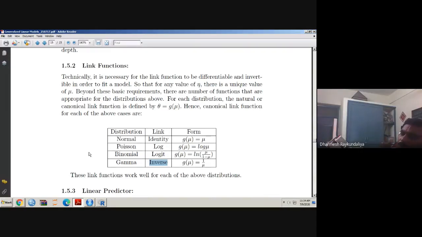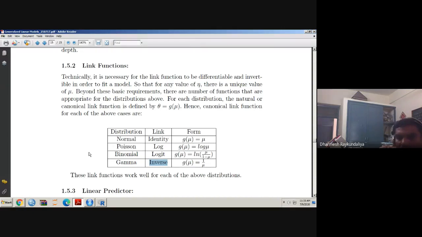Okay, so these are the distributions. Negative binomial, exponential, all these distributions are members of the family. If we have the relation between mean and variance, we can easily identify the distribution. If we have the nature of the data, we can also easily identify the distribution. The second ingredient is the linear predictor and the third one is the link function. The link function can be obtained through the natural parameter theta. When you write theta equal to g of mu, theta is some function of mu. Such a link is said to be either a natural link or a canonical link.